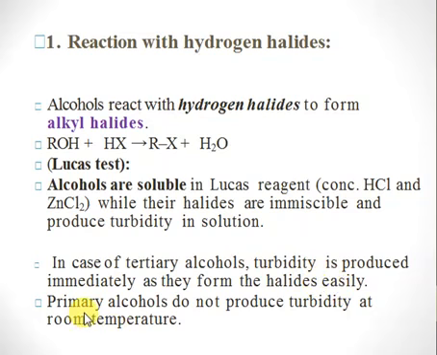While primary alcohols do not produce turbidity at room temperature, you have to heat the reaction, right? So if we have 3 different alcohols, primary, secondary, and tertiary, and you have to confirm which one of these is tertiary, just add the Lucas reagent, right? Add concentrated HCl and add zinc chloride, and see which of these produce turbidity almost immediately, right? So the alcohol that will produce turbidity almost immediately will be tertiary alcohol, and the alcohol which does not produce turbidity at room temperature will be primary alcohol. So this is Lucas test, and it's very important. You should know about that.